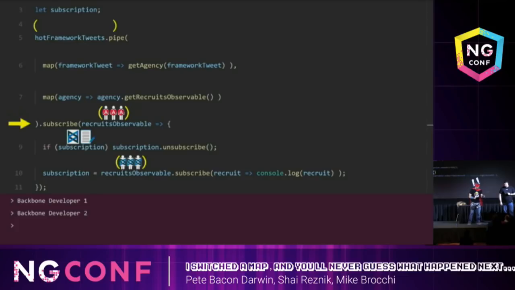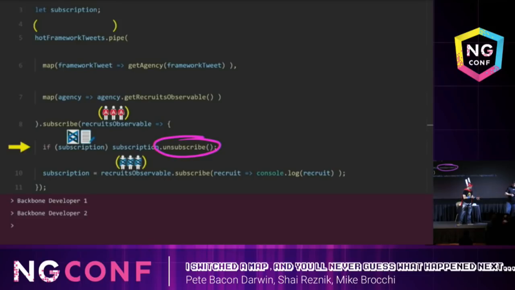We enter into the if statement because we still have a previously saved subscription. So we unsubscribe from the previous subscription, and then we start.